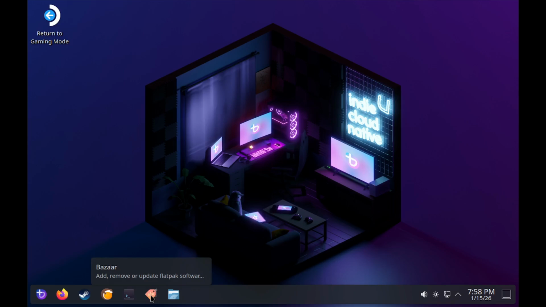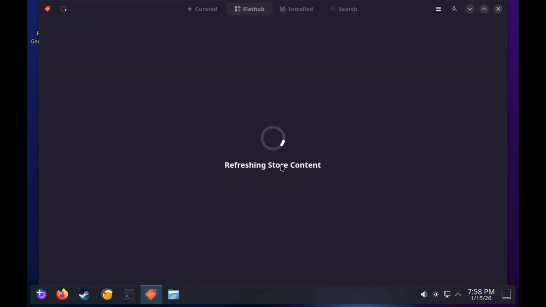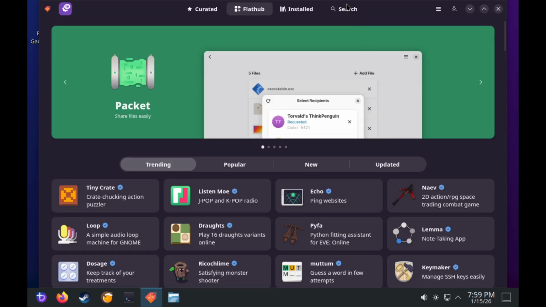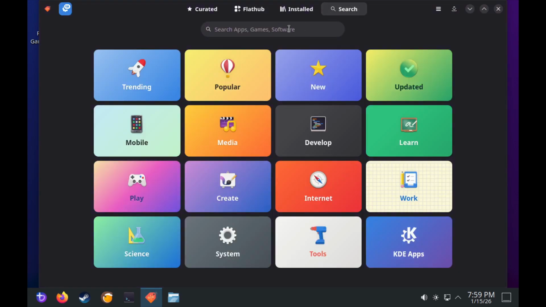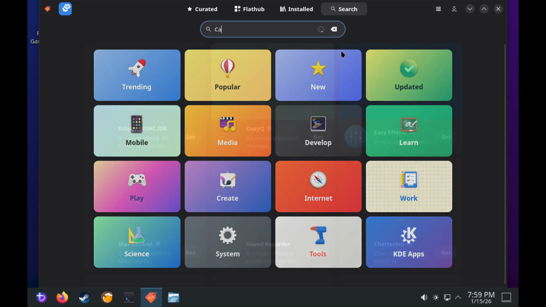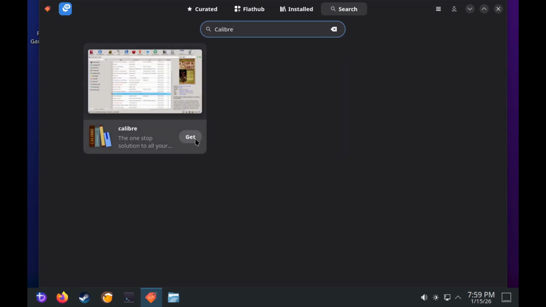If you're on any Linux distro, I'm not sure how it works on Mac OS, but you just go in here to your software store. You could probably do this in the Microsoft Store too, but you can also download the executable. I'm just going to refresh the content here, and I'll just install Calibre. I can't remember how I did it initially because I've been using it forever. See, you'll just do that. Get Calibre, install. It'll install it real fast.